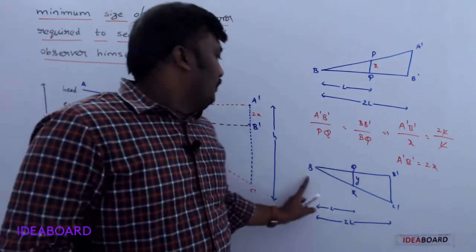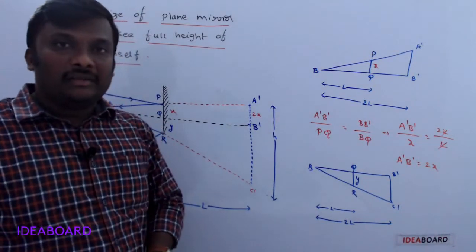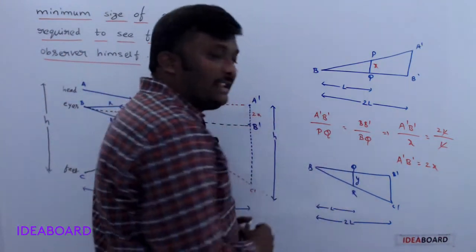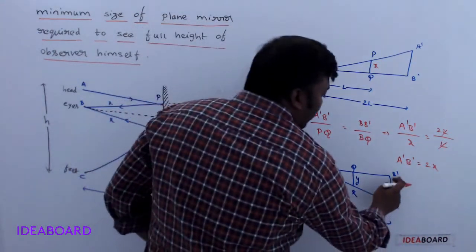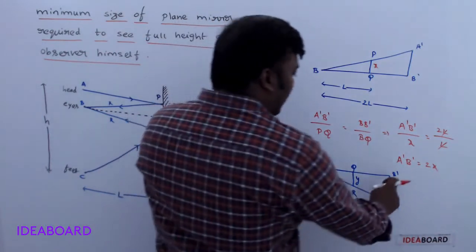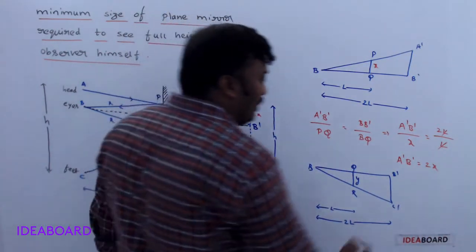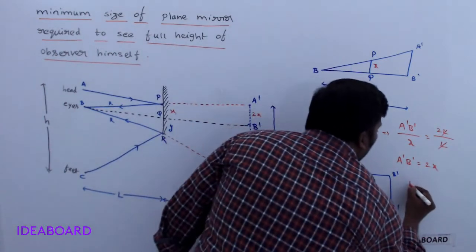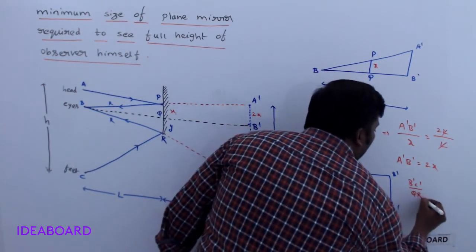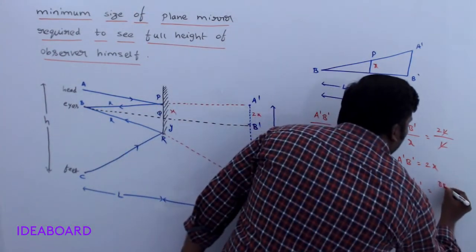Now, BQR and B dash C dash form similar triangles or not? From similar triangles, we know the corresponding sides are in proportion. That's why B dash C dash by QR is equal to BB dash by BQ, na.